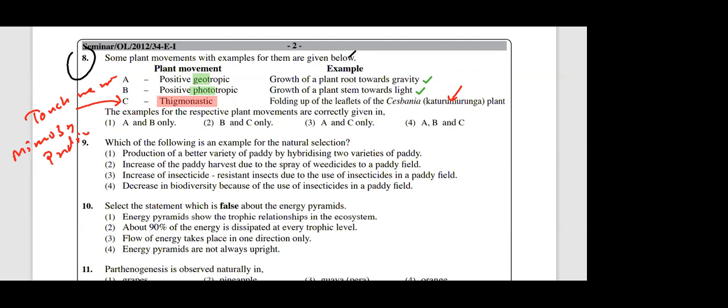Right. So that's why C is wrong. Answer is only A and B. Question number 8, answer is the first one. But anyway, this I can excuse for that. I don't think they'll ask under this new syllabus.